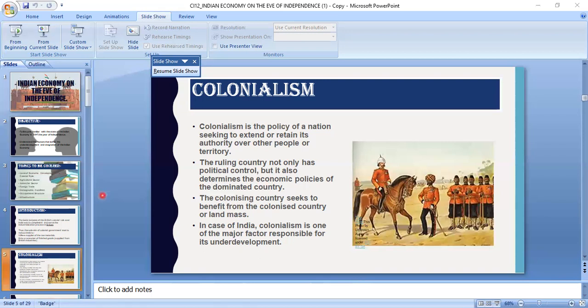Now, commercialization of agriculture. Commercialization of agriculture was prominent around 1860-80. This brought about a change from cultivation for home consumption to cultivation for the market. That means earlier, Indian farmers used to grow which crop?